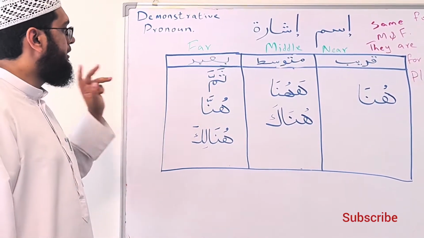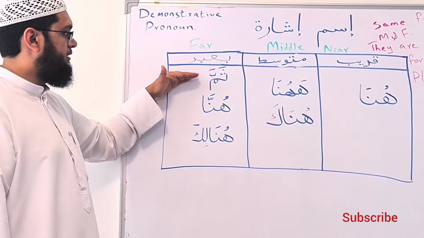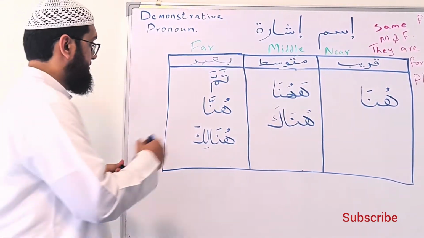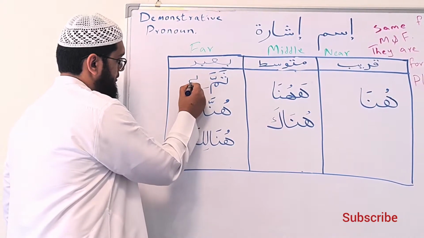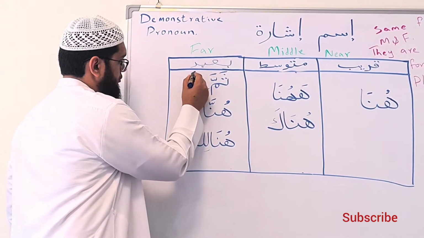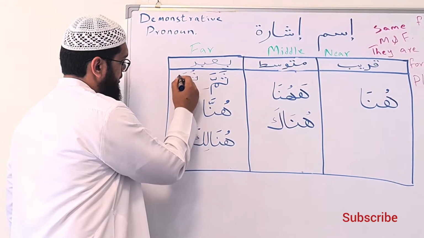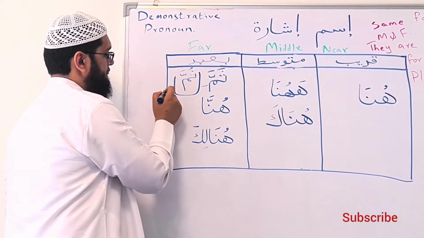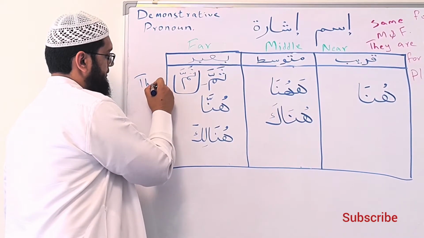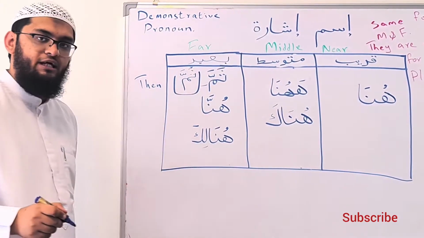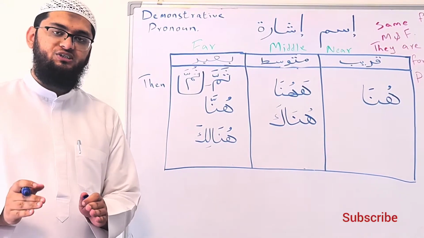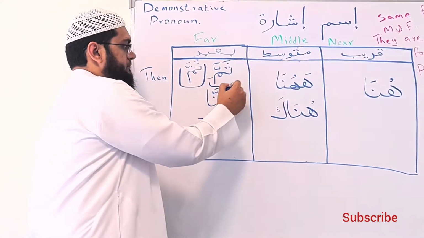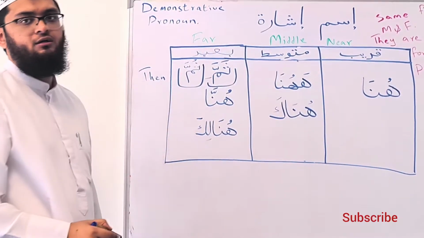In Ba'id we have three. One is Thamma, not Thumma. There's a difference. Thumma is the harf atf. It means then: after some time this happened, and there was a pause in between, and then this happened. But Thamma is Ism Ishara Ba'id.